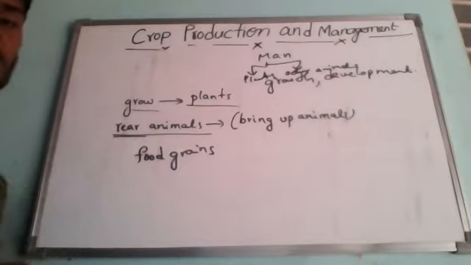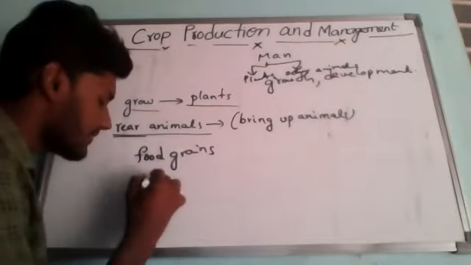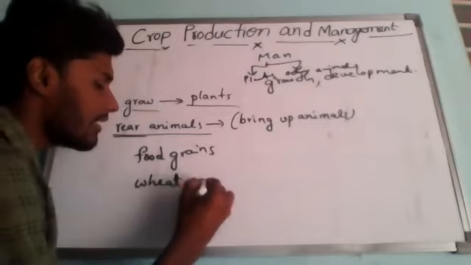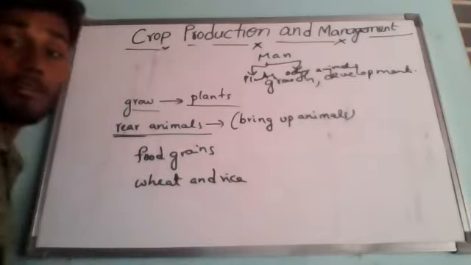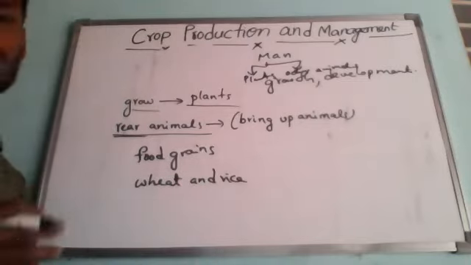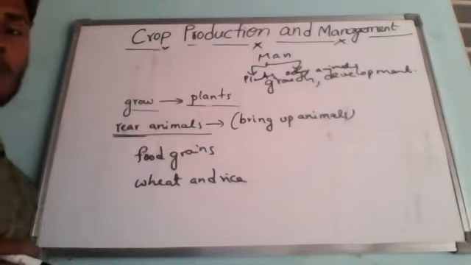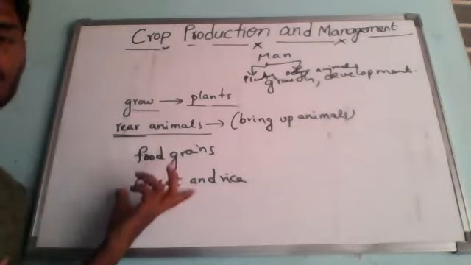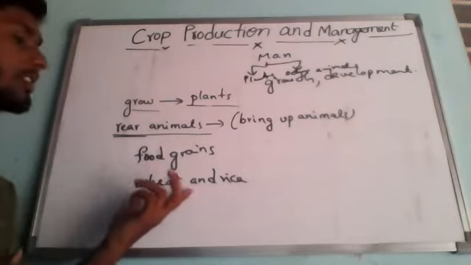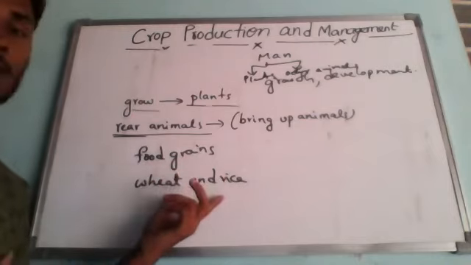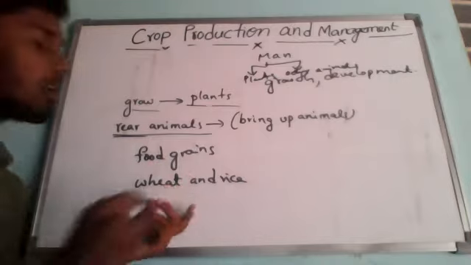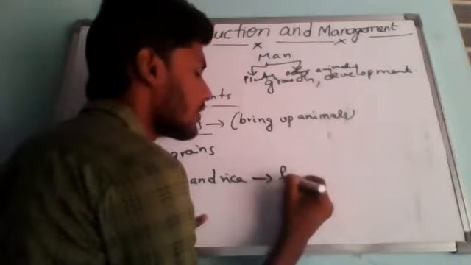Understanding? Suppose we take wheat and rice. Wheat and rice are two common examples of crops, meaning plants. Okay, so what do we used to call this wheat and rice? We used to call these food grains. These are called food grains.